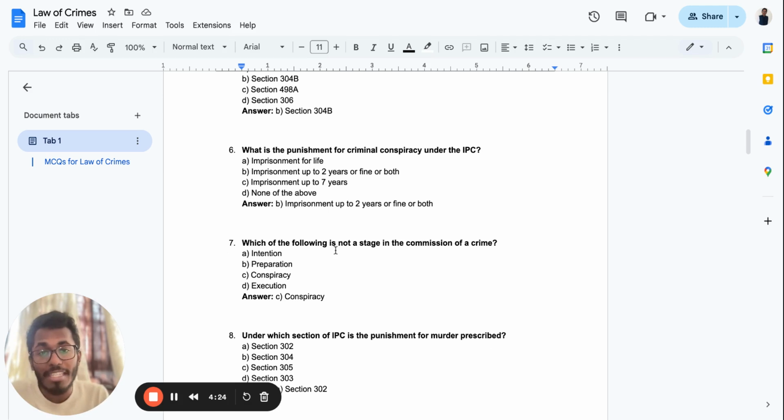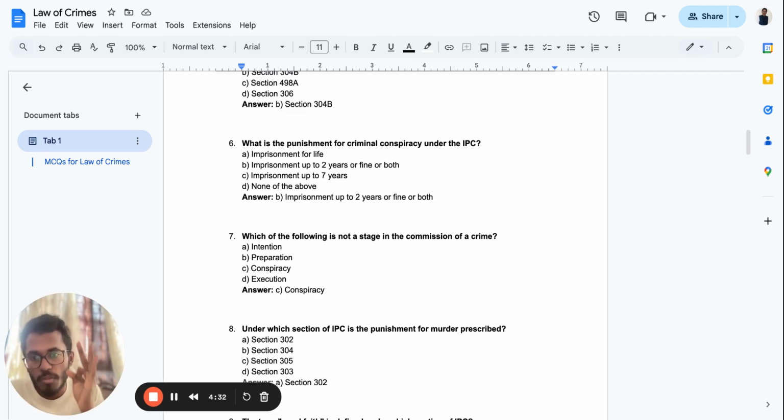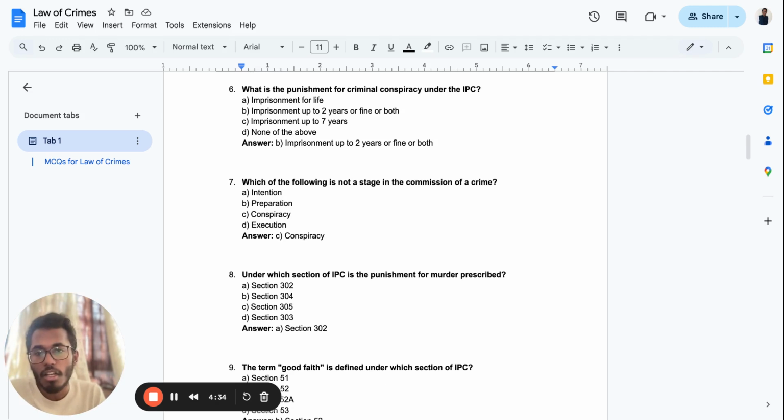Which of the following is not a stage in the commission of a crime? Intention, preparation, conspiracy, or execution? The answer is conspiracy.